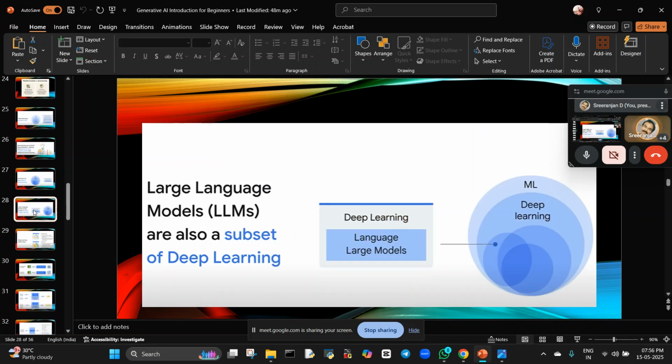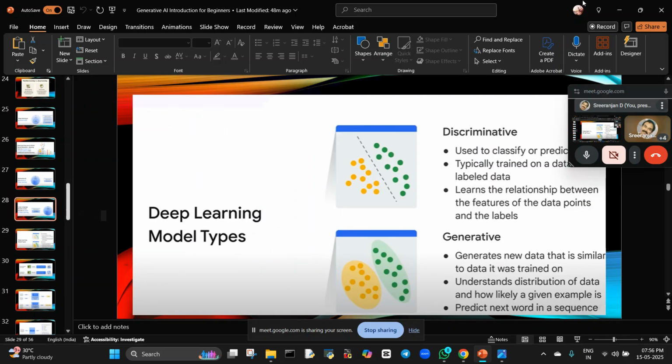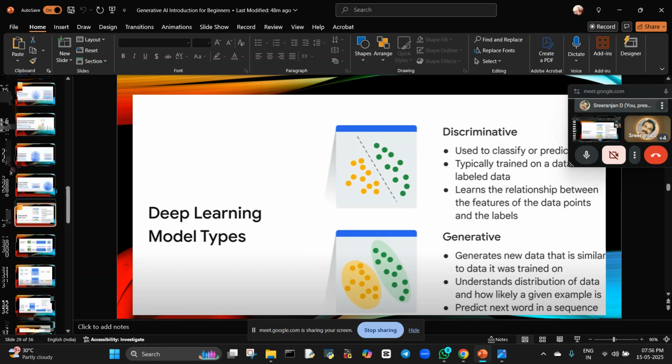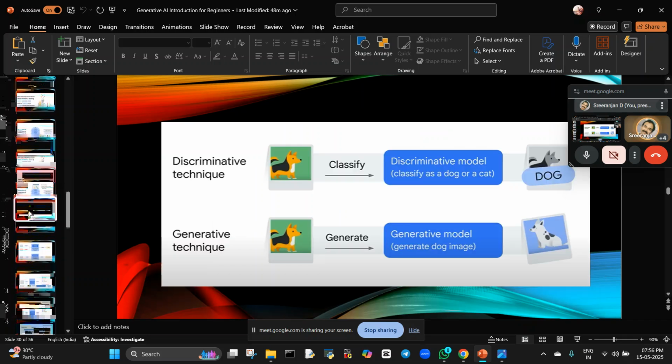So data science, we will add one more class. Sorry. Yeah, so in deep learning, large language models will be there. Here you can see that. Okay, so understood now. So by using this PPT you can able to understand what we are going to create.